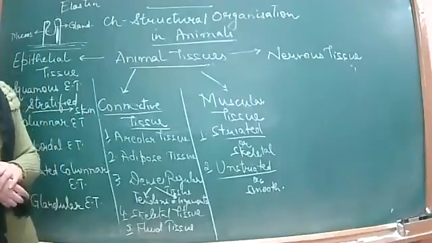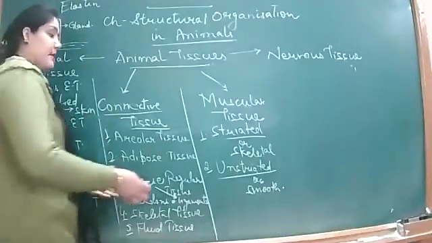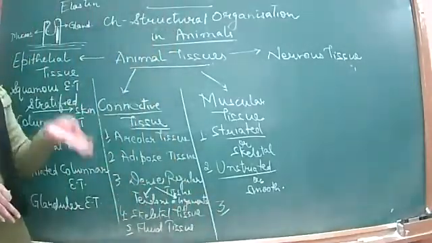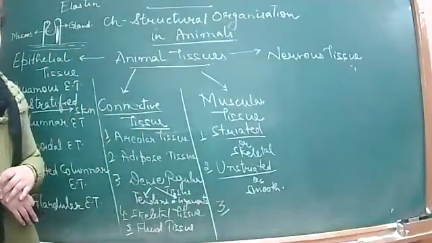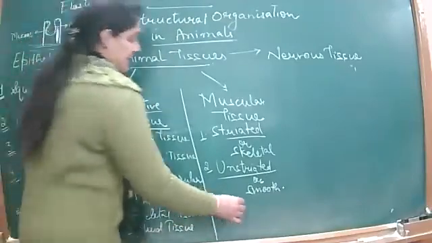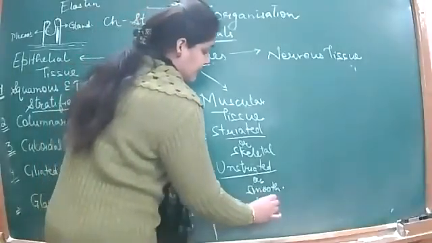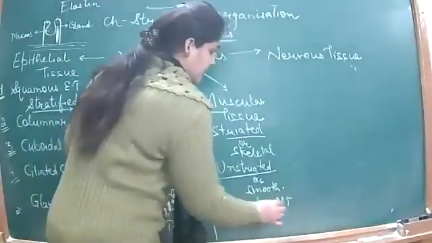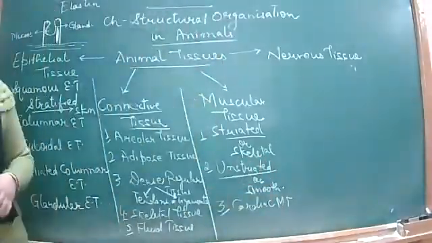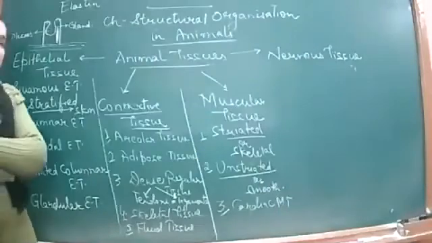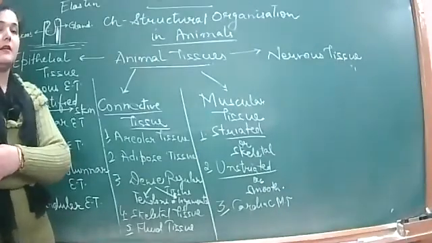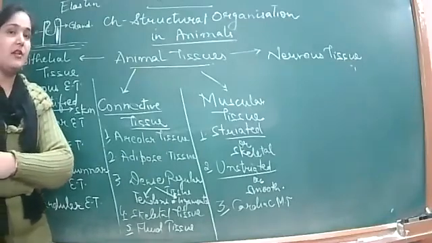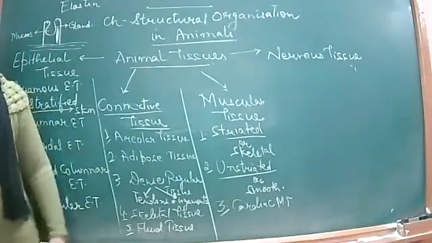It works in an involuntary form, that is, involuntary actions are provided by these. So it is an involuntary type of muscle tissue. But when we talk about involuntary, cardiac muscles, as the third muscle tissue, are also there. So this is the cardiac muscle tissue. Cardiac muscular tissue is also an involuntary type of muscle tissue. Being named cardiac, it helps in the contraction and relaxation of the heart. Okay, so that is the cardiac muscle tissue.